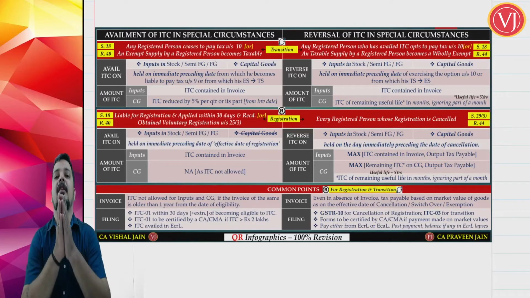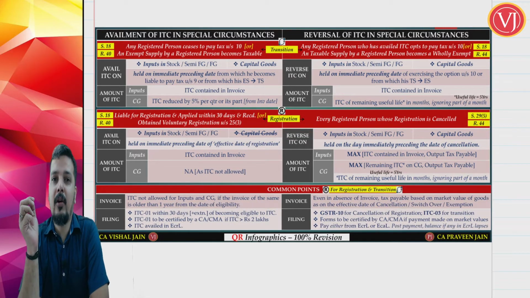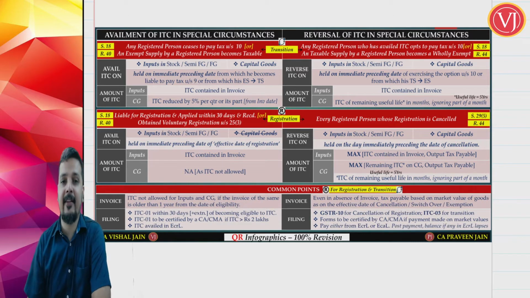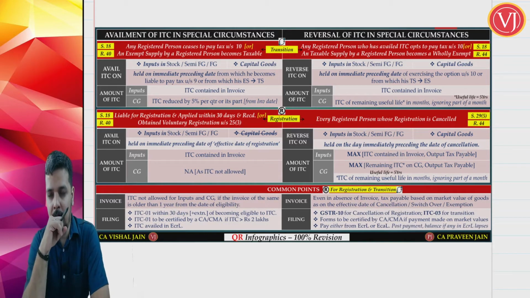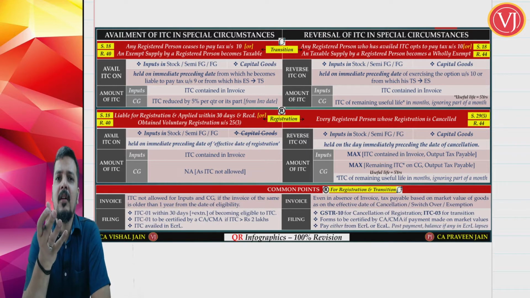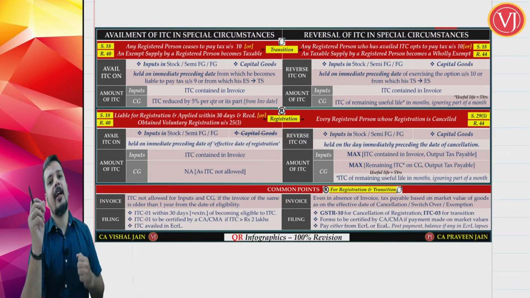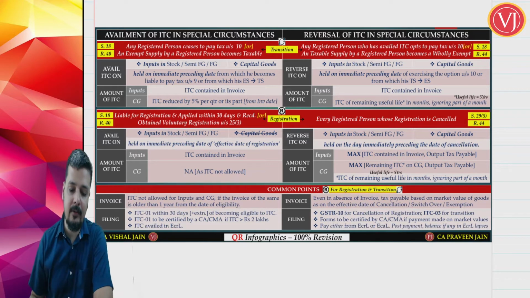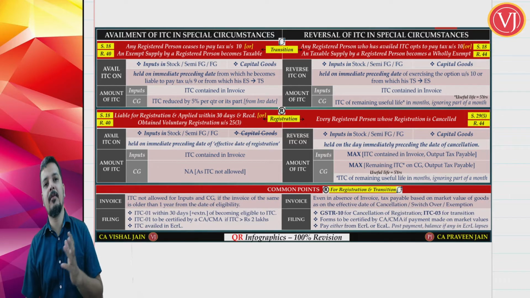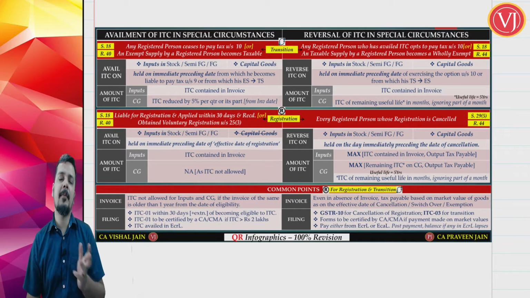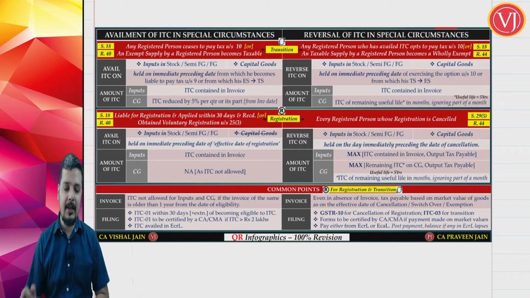Welcome back, friends. Now let us discuss ITC in special circumstances, that is section 18. Here in section 18 we'll be talking about availing ITC in special scenarios or reversing ITC in special scenarios. The first part of section 18 will be discussing switch over from composition scheme to exemption scheme, or from exempt supply to taxable supply, or vice versa, or taking new registration or cancellation of registration.